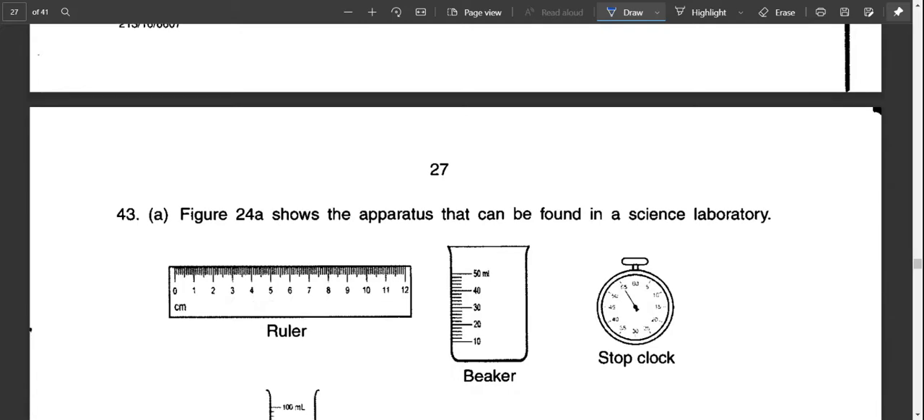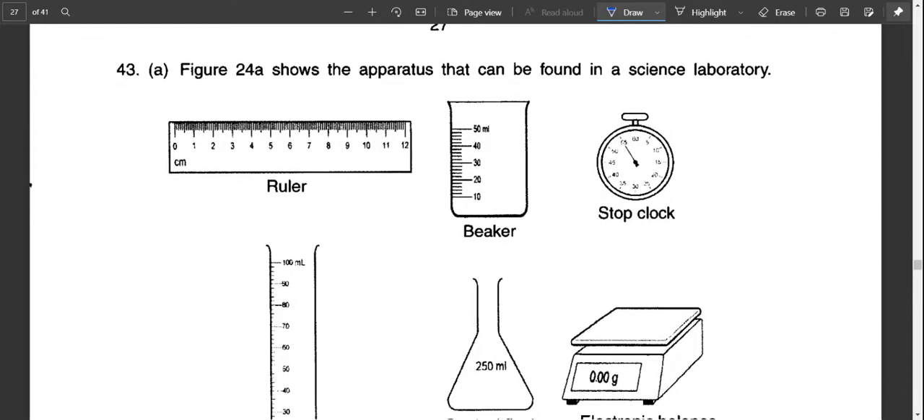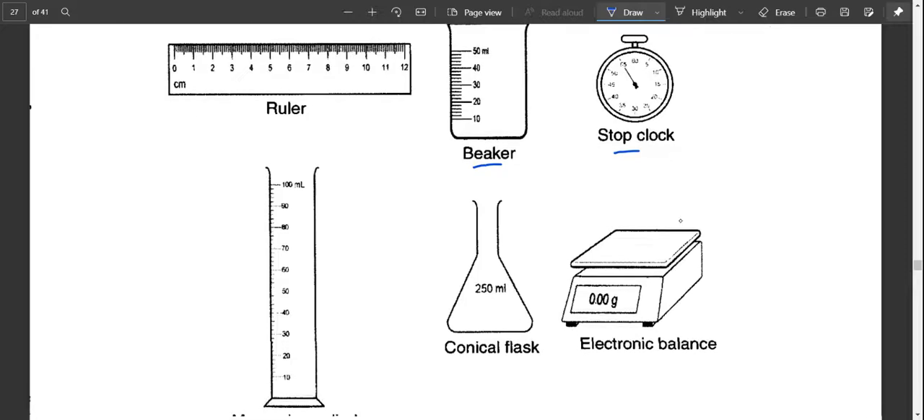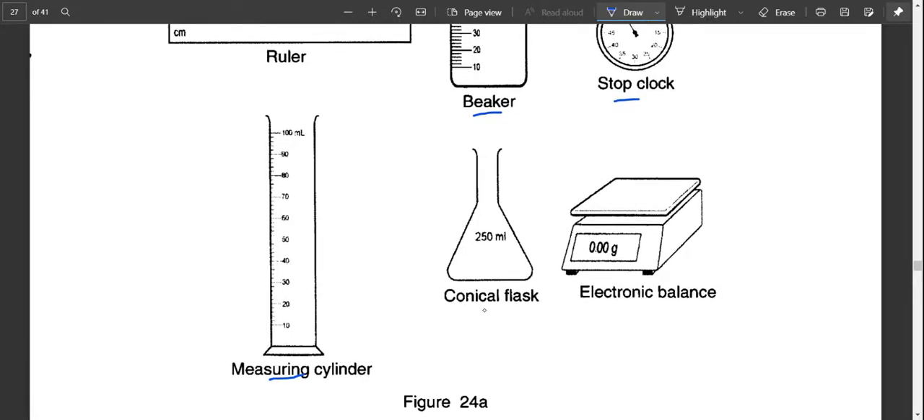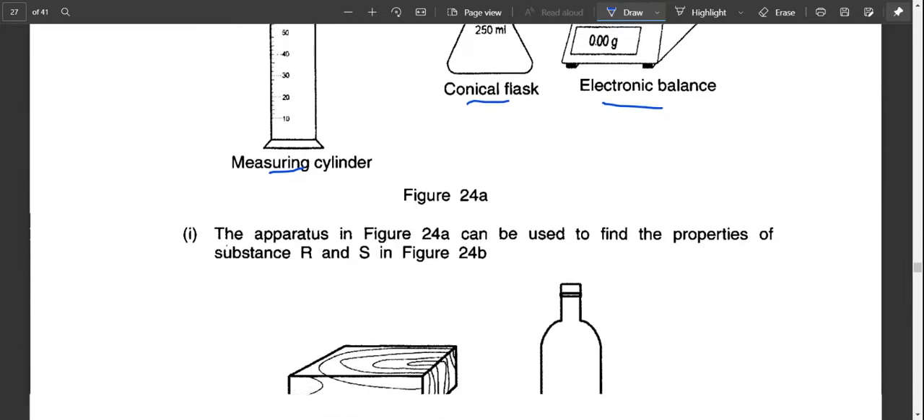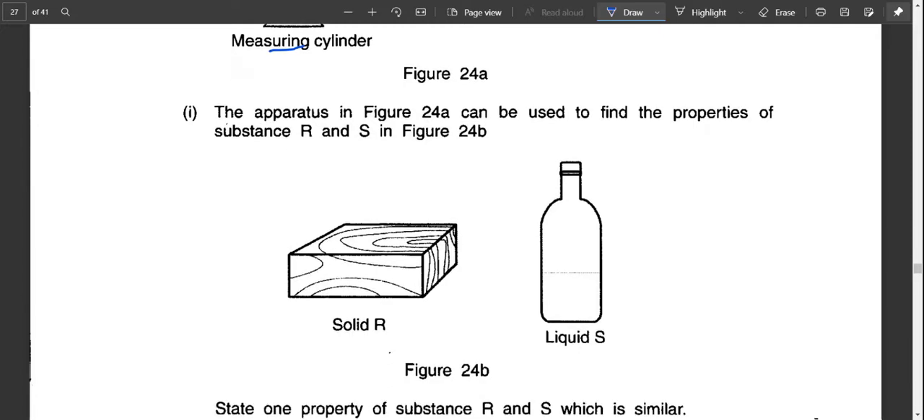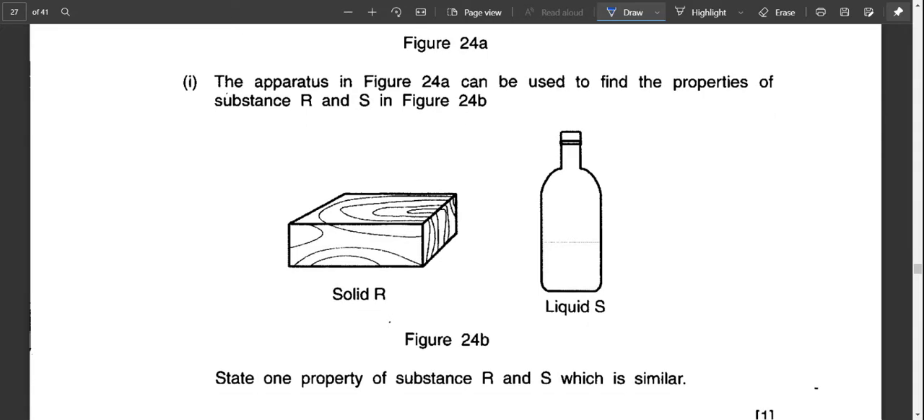Okay, let's proceed. Question 43. Figure 24a shows the apparatus that can be found in a science laboratory. You have a ruler, a beaker, a stop clock, a measuring cylinder, a conical flask, and an electronic balance. The apparatus in figure 24a can be used to find the properties of substances R and S in figure 24b. State one property of substances R and S which is similar.